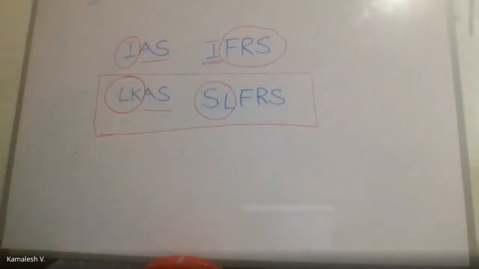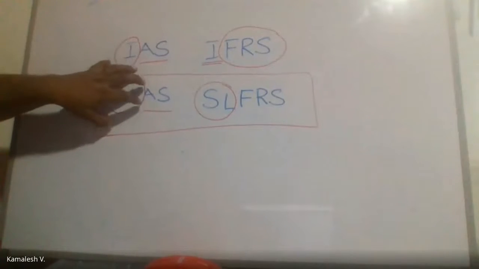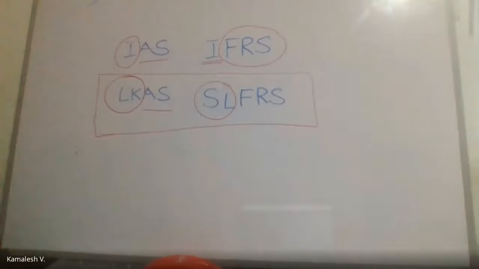What are the LKASs we need to know and what are the SLFRSs we need to know? Because if you look at the Sri Lankan business context, we have various types of businesses. So in order to address all those businesses, we have so many LKASs and SLFRSs. So we will not learn all in this course, right?